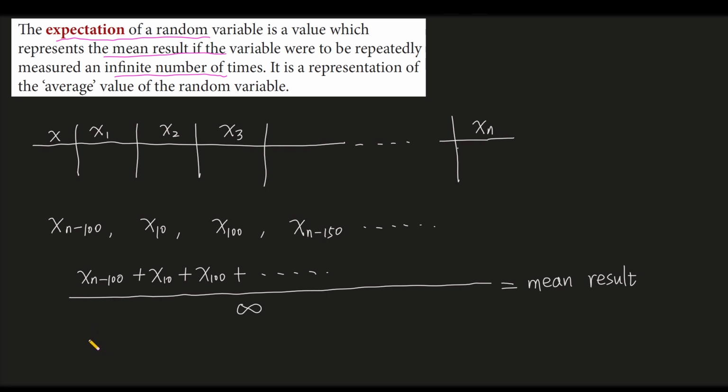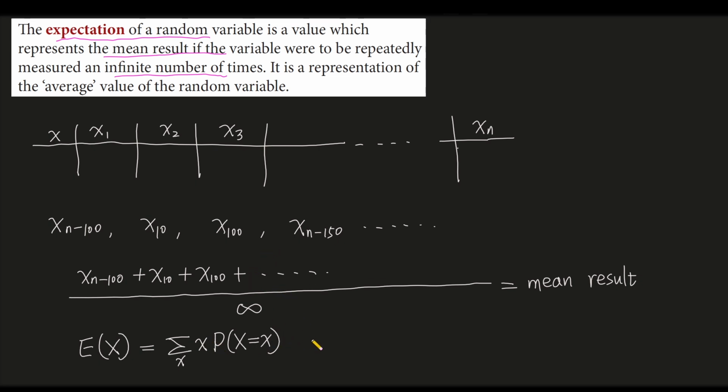The formula is as this: Ex represents the random variable x's expectation. Ex equals sigma x multiplied by the probability of the value x.